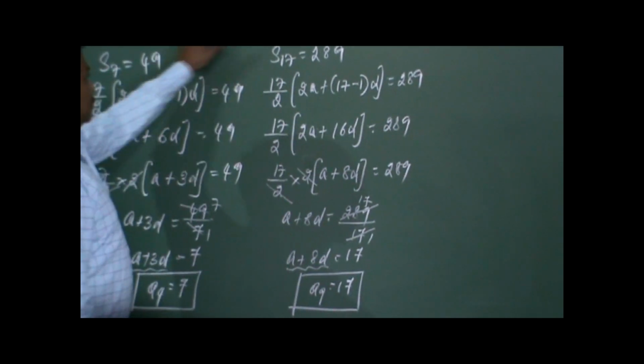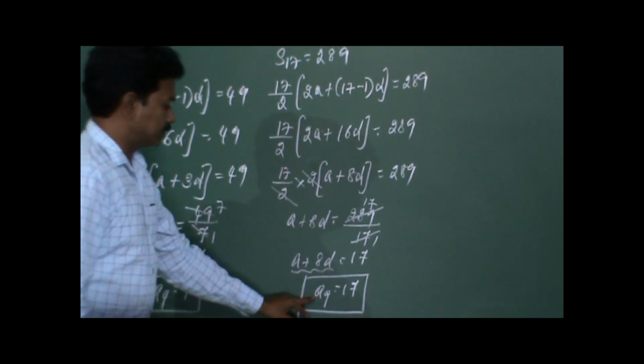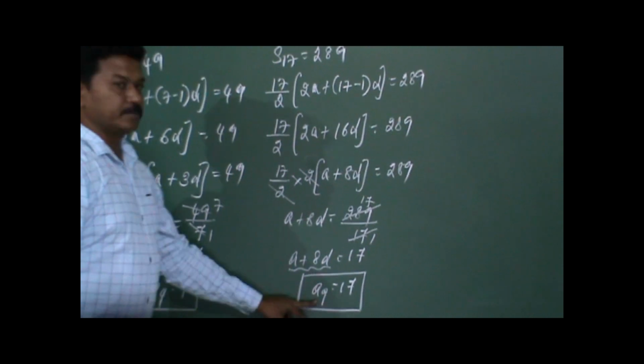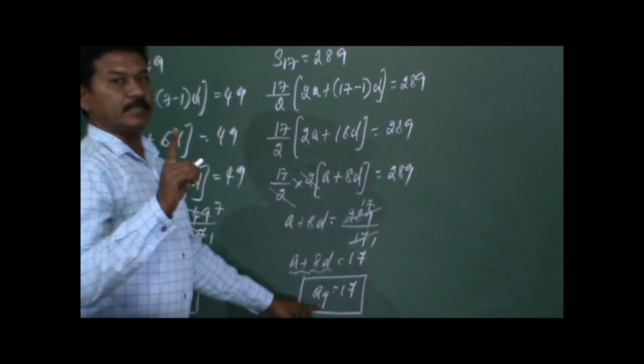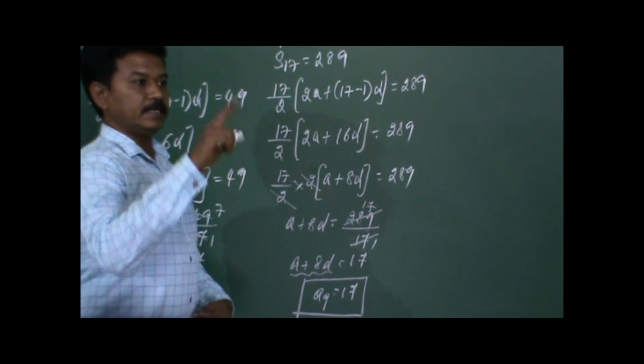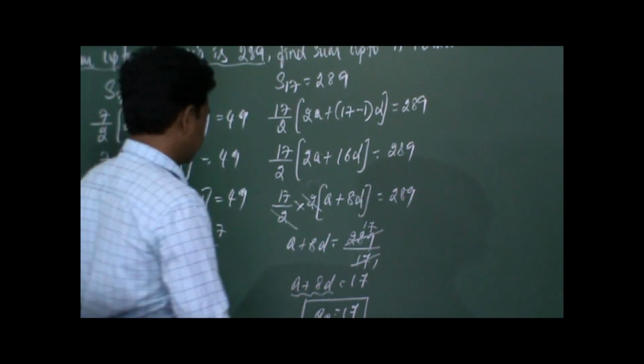So in that AP we are having two terms. We have got the value of two terms. One is the ninth term, another is the fourth term. When two different terms of an AP are given, we can easily find out D by using the formula which I had given you earlier, that is D is equal to AP minus AQ by P minus Q. So that formula we can use here.